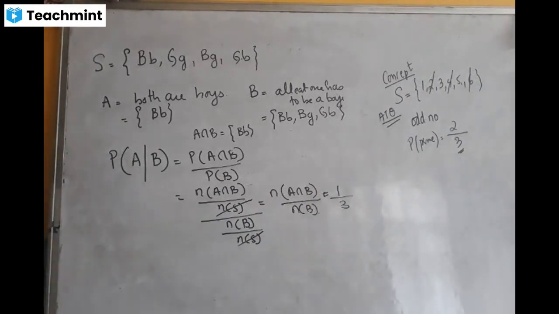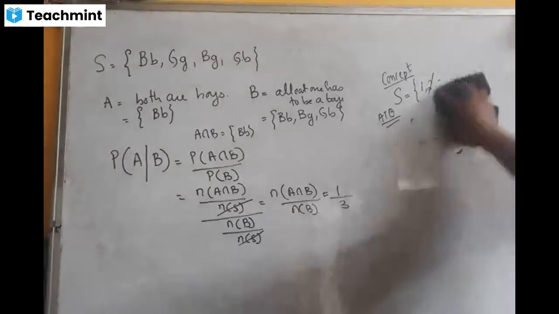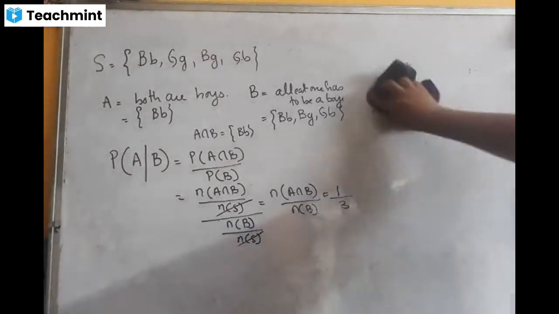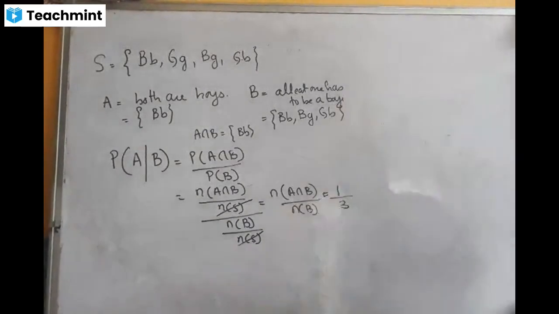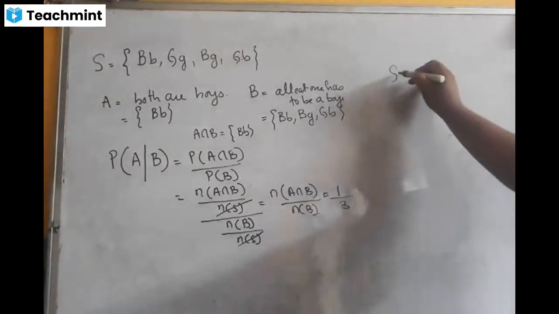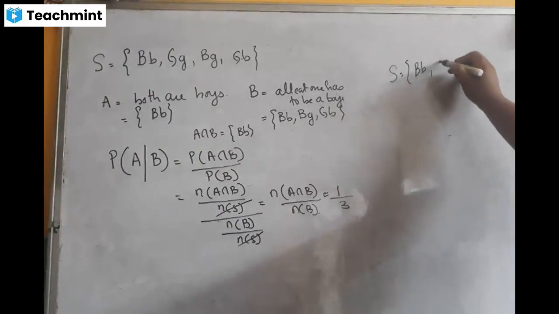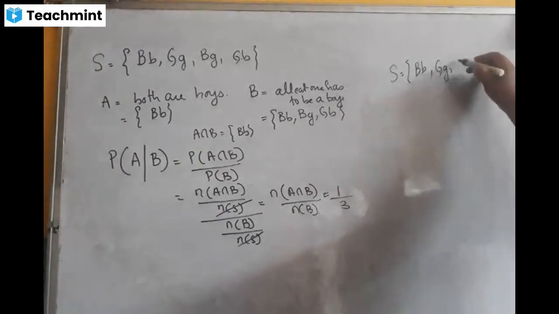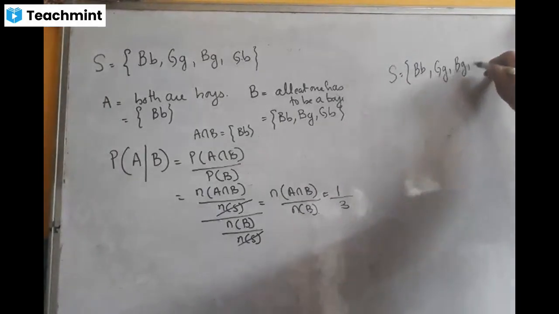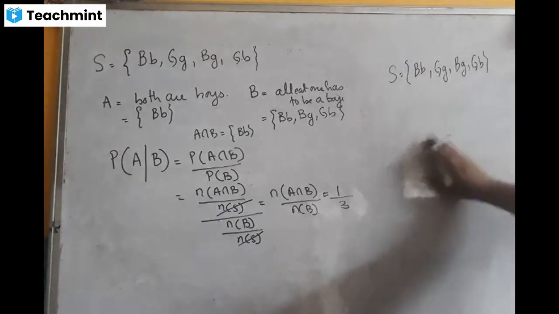So look at the board, everyone. Let me teach the concept. Now see, a family has two children. So you know the cases: boy boy, girl girl, boy girl and girl boy. That many can be there.